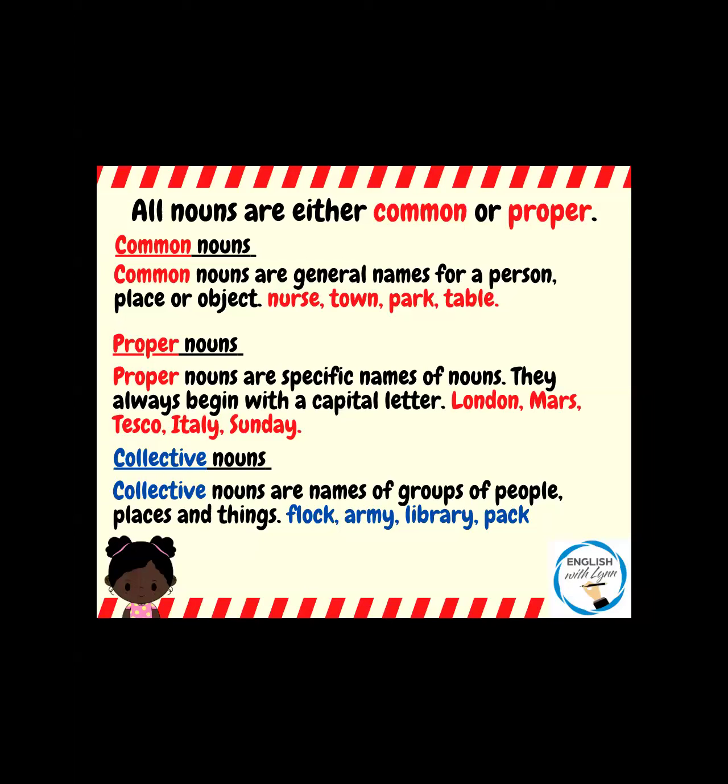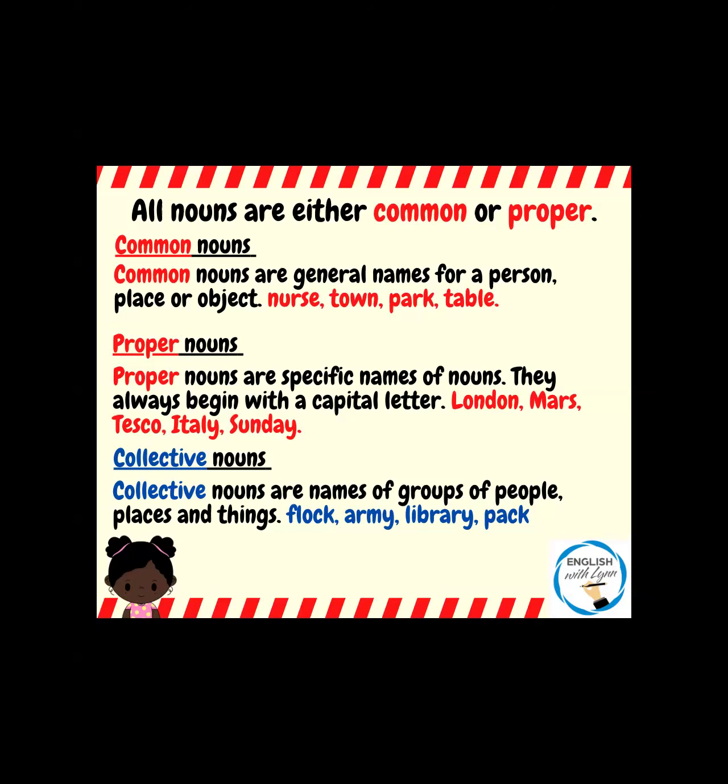And I've put that in this group purely because you often learn them at the same time at school. So when we're talking collective nouns, they are names for groups of people, often groups of animals and places and things. So if we are speaking about a flock, you are speaking about one of two things. You could have a flock of sheep, or you could have a flock of birds. So some of these words, they can be used for two different groups, okay?